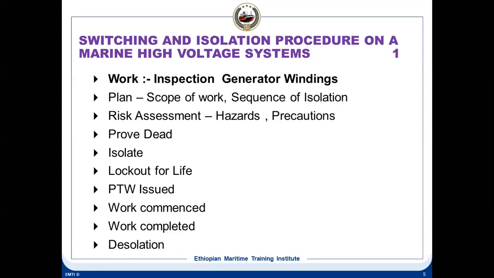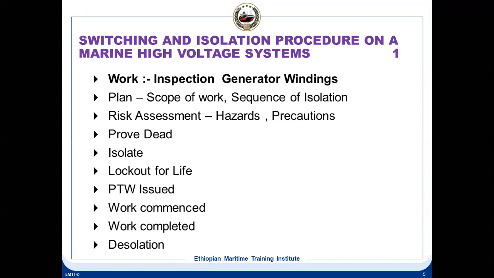So let's see one full work in this. Let's say inspection of the generator windings. It's a high voltage generator, and you want to inspect the generator winding of the high voltage generator. The first thing is the plan, the scope of the work. What is the scope of the work? That means inspection of the generator winding. Then what is the sequence of isolation? How are you going to isolate it?